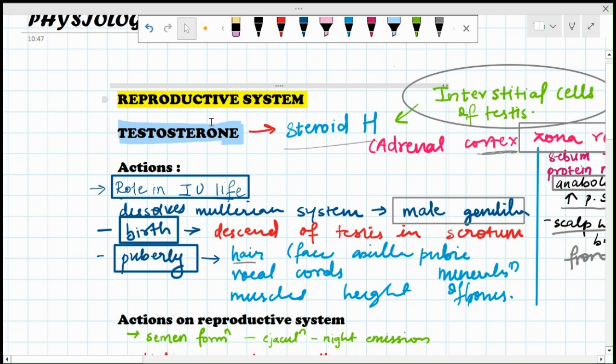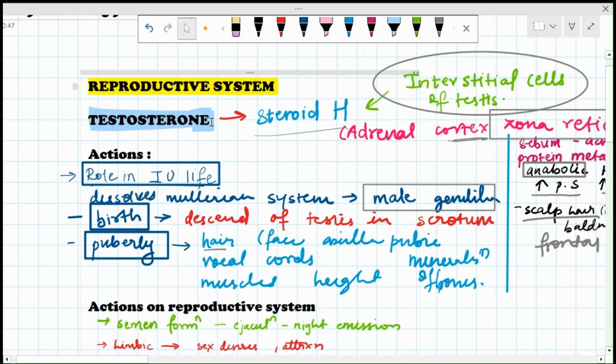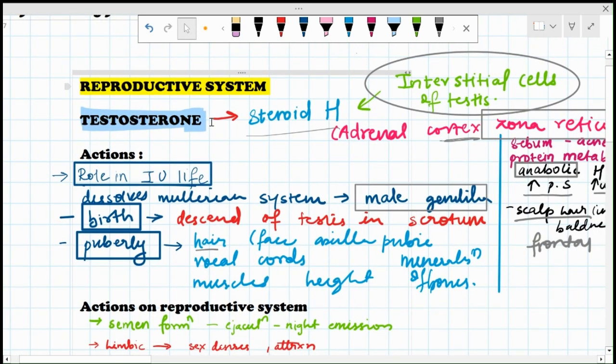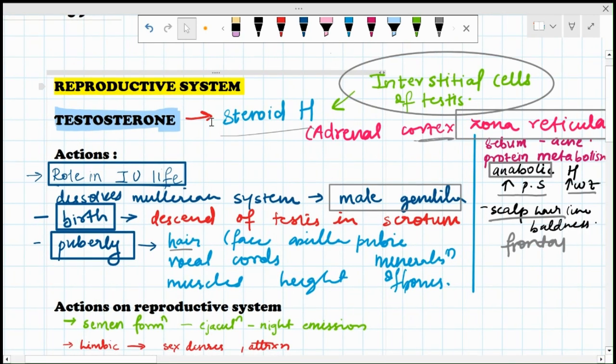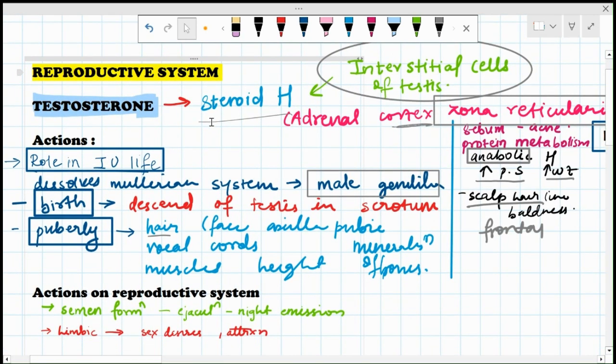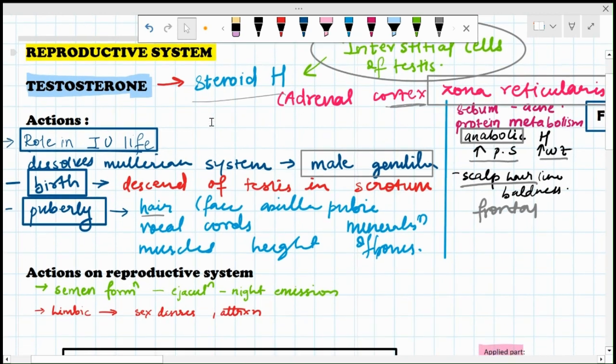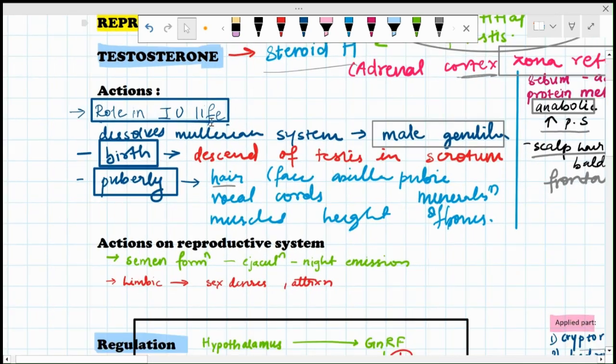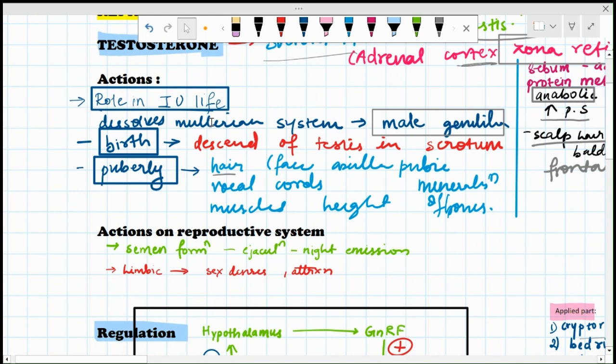So we are on the reproductive system. We have testosterone, which is a steroid hormone secreted by the interstitial cells of the testis, and also from the adrenal cortex, the zona reticularis. Then we have the actions, which include a role in intrauterine life. It dissolves the Mullerian system and develops the male genitalia.